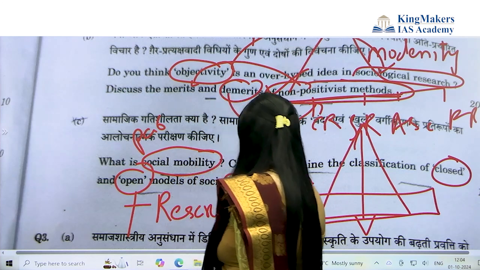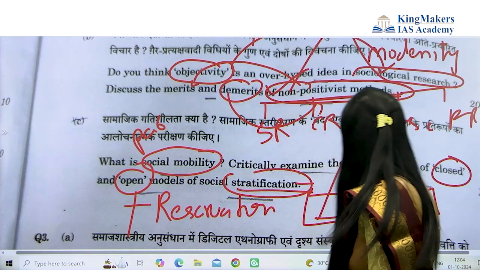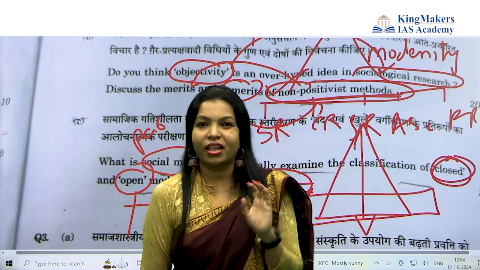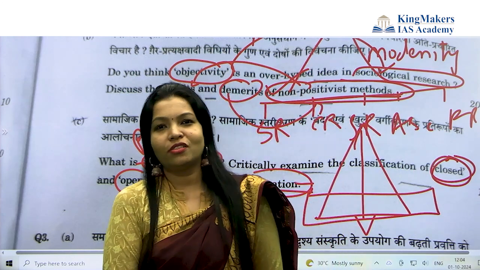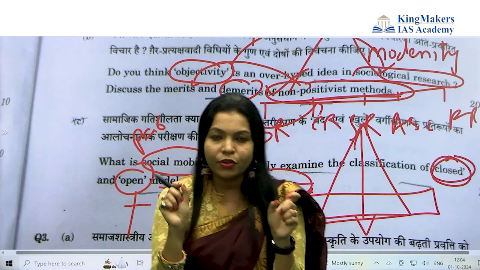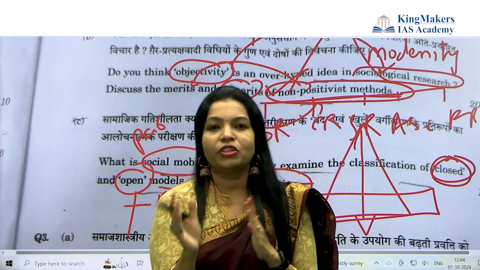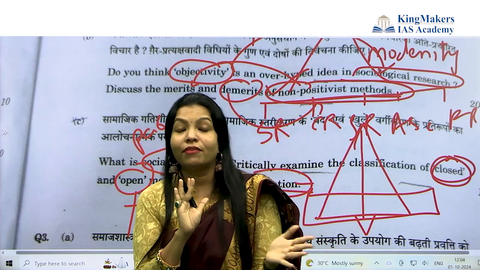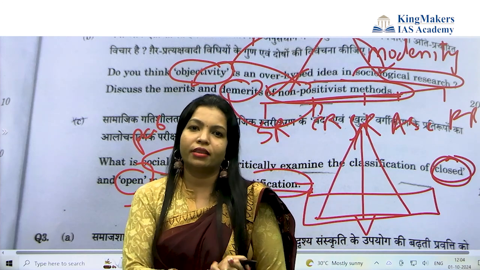So reservation moves the closed system of caste to the open system in social stratification. I can give you a hint, but the solutions you must understand yourself. I'm just giving you hints on the thinkers and which part of Indian society you can bring here. Now think, how many Paper 2 connections we are giving through Paper 1.